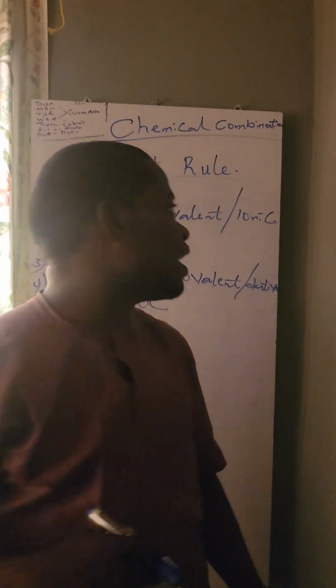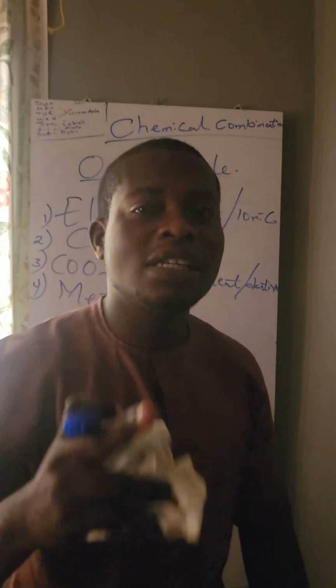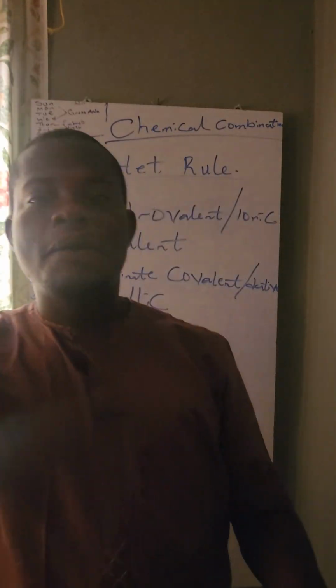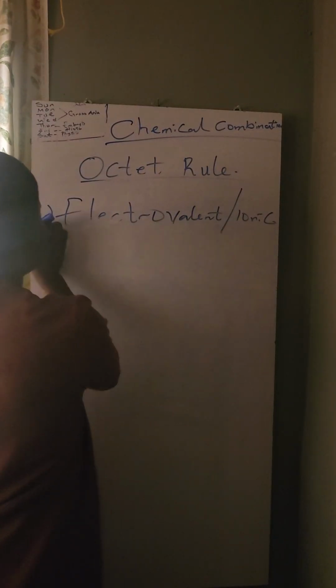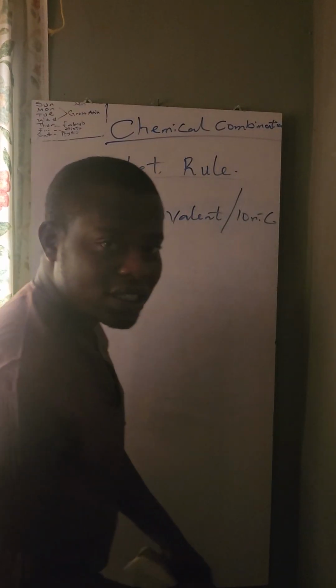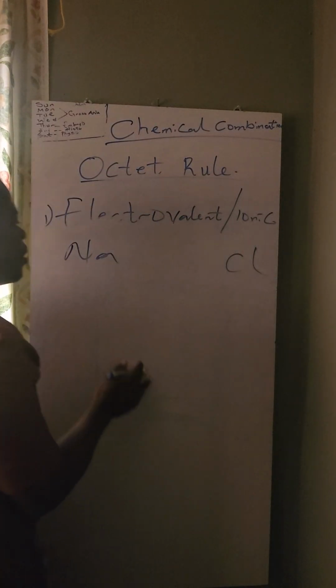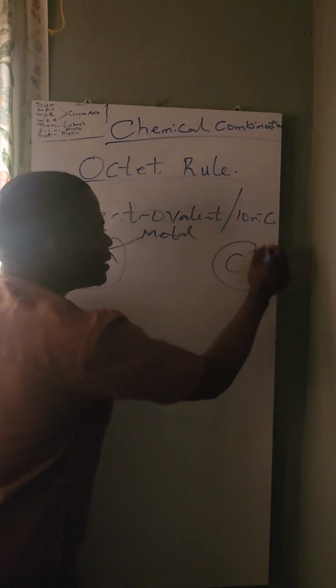Just like I said earlier, when I was explaining, I used an example using sodium and chlorine. There is a complete transfer of valence electrons from a metal to the valence shell of a non-metal. That's why I use the word complete. Have a look at this. When I said sodium and chlorine, we all know this one is a metal. Why is this a non-metal?